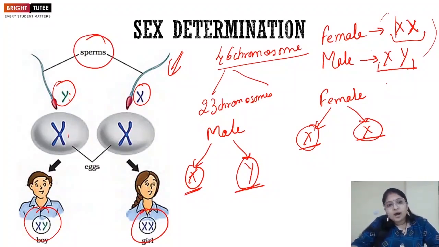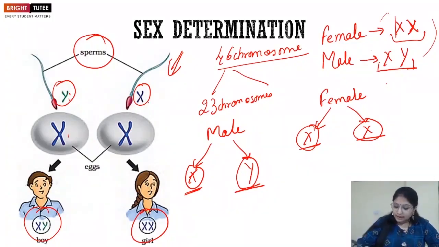So sperm, we know, are the male gamete. So what do we understand from this particular process? That it is not the female but the male who decides the gender of the child, right? And there has been a misconception for a very, very long time that because the female gives birth to the child, it is the eggs of the female that determine the gender of the child. But this is not the case. It is because of the male that the gender of the child is determined, right?